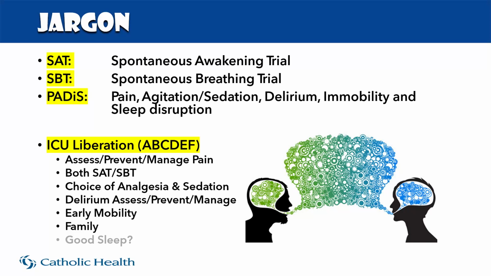And this is really brought on by the ABCDEF bundle. A is the assess and prevent manage pain arm. B is both SAT and SBT. C is the choice of analgesia and sedation. D is delirium assessment, prevention, and management. E is early mobility. F is family. And soon enough, in the next decade, we probably will have a G for good sleep. They're just accumulating relevant data at this time.